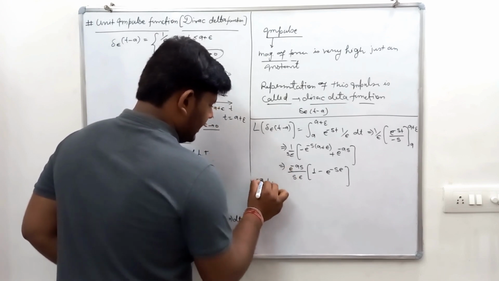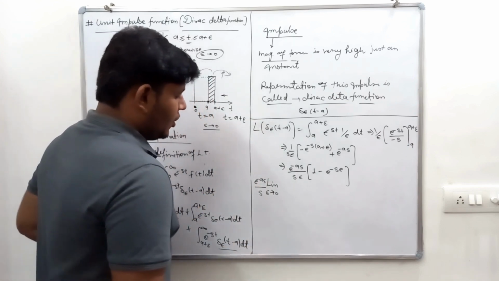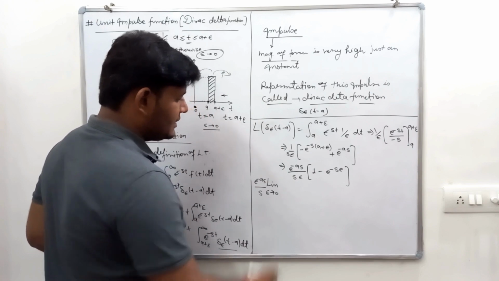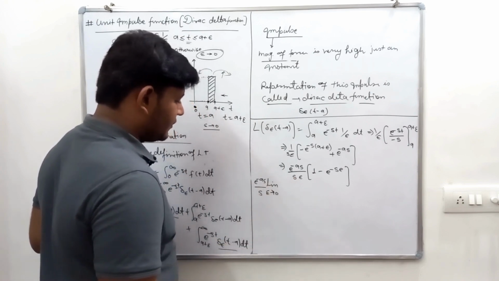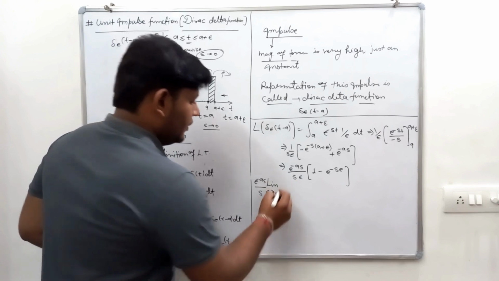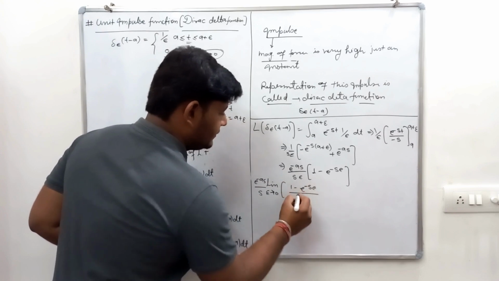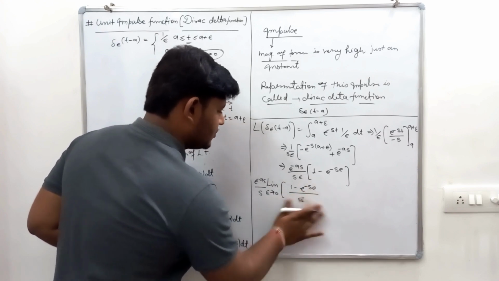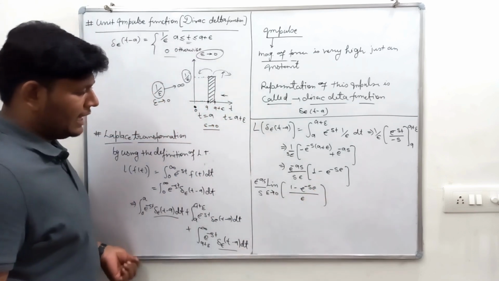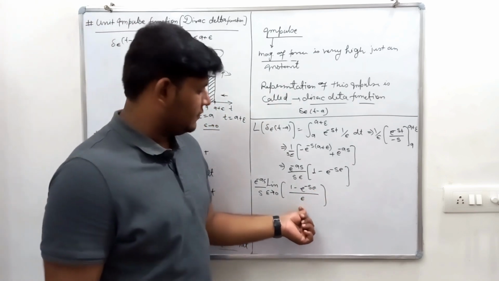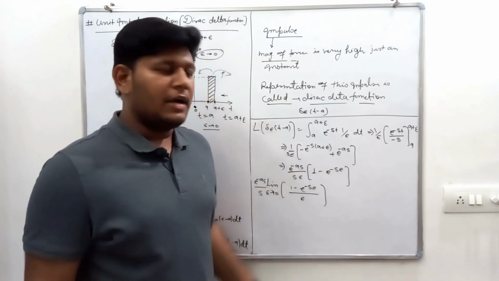So e to the power minus as upon s we can take outside, and this will be 1 minus e to the power minus s epsilon upon s epsilon. But when I put the limit here, this will be the 0 by 0 form, 1 minus 1 upon 0, and we can use L'Hopital rule.